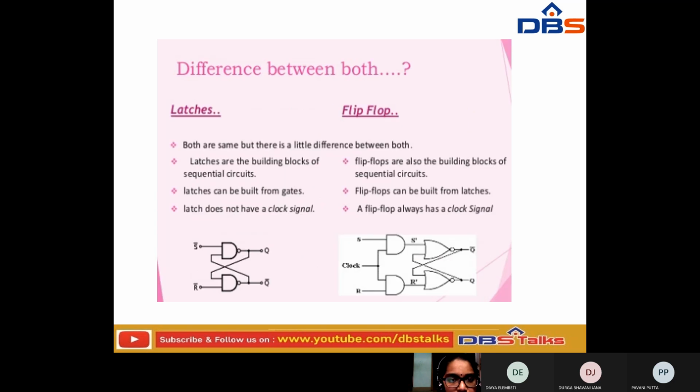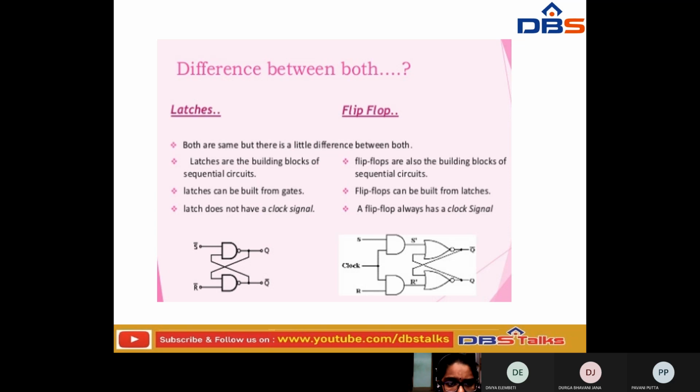So now let us see what is the difference between latches and flip-flops. That is, what is a latch and what is a flip-flop. See, here the first thing is both are the same. Both latches and flip-flops have the same functionalities, but there is a little difference between the two. Now let us see what the little differences are between these two things.